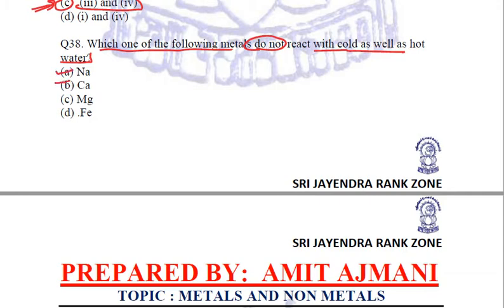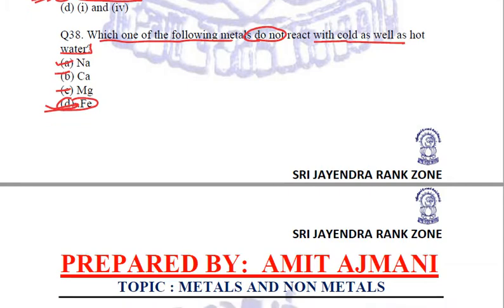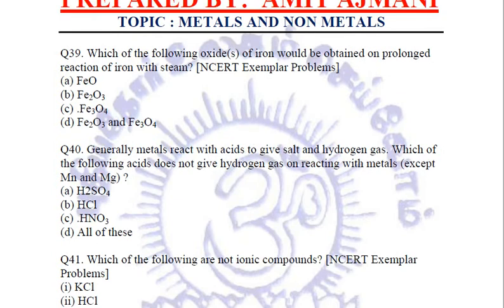Sodium and calcium and magnesium are all very reactive, but iron comes in the lower middle of the reactivity series. It is comparatively a less reactive metal. That is why it only reacts with water in the form of steam. So iron, D option, is the one that you are going to mark as your answer.